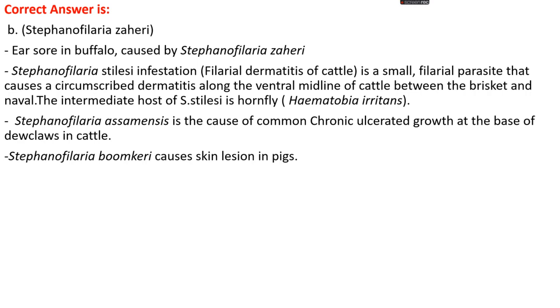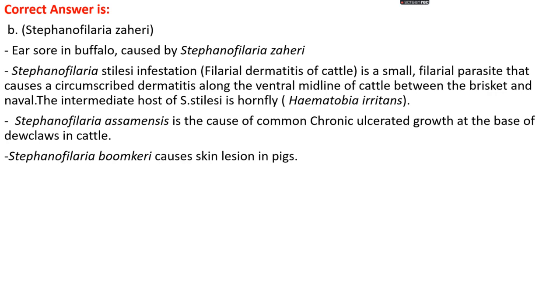Okay, Filaria stilesi infestation, known as Filaria dermatitis of cattle, is caused by a small filarial parasite that causes circumscribed, that is round, dermatitis along the ventral midline of the cattle between the brisket and navel regions.